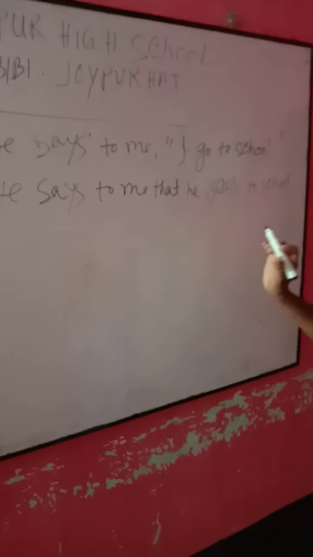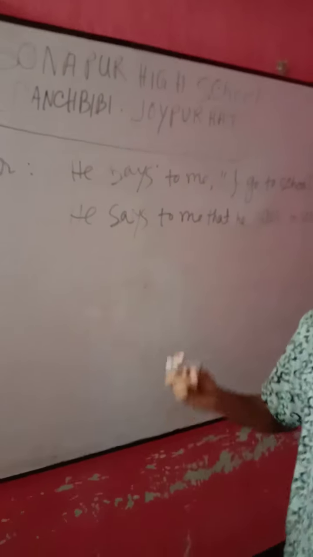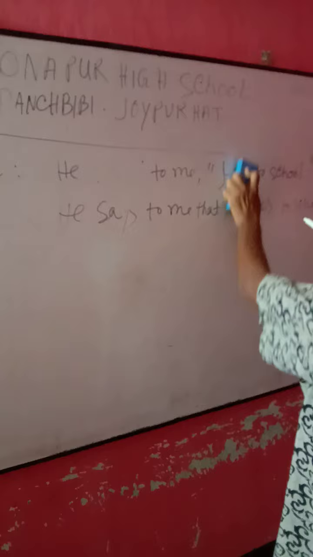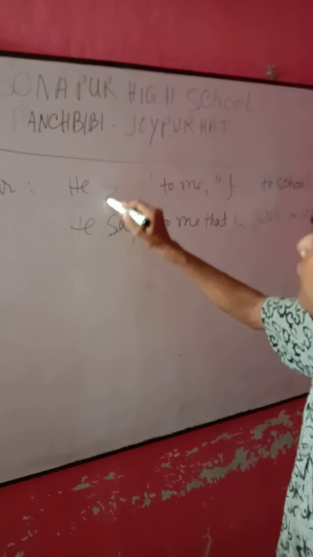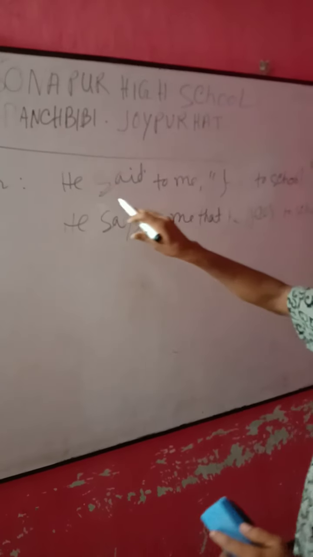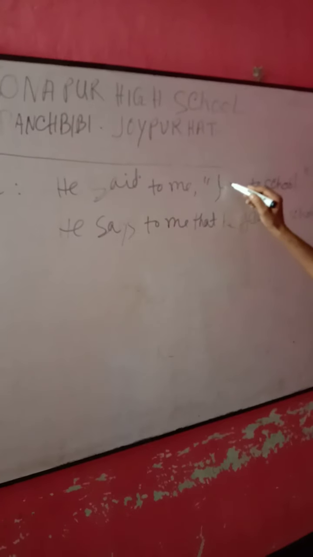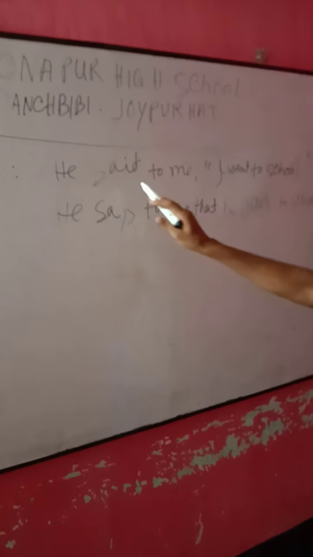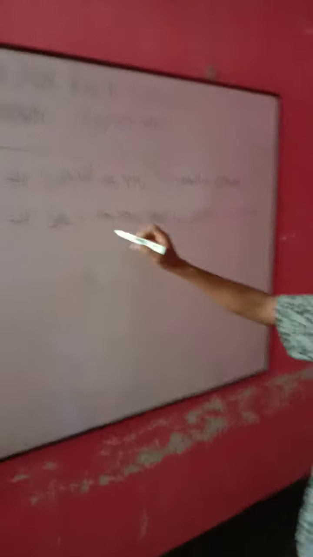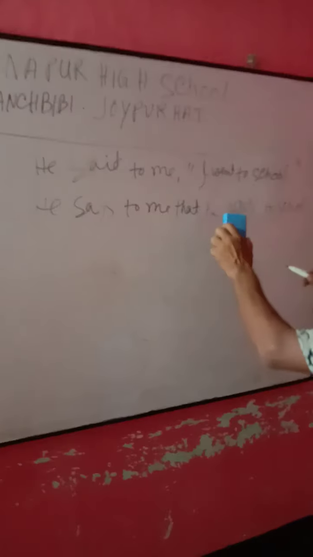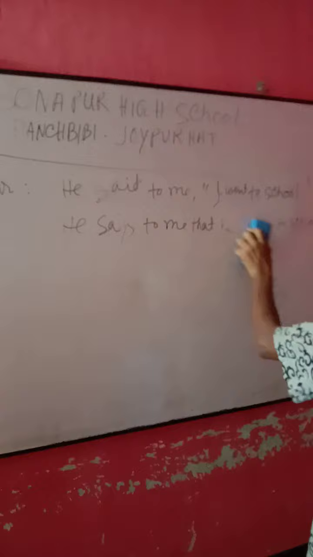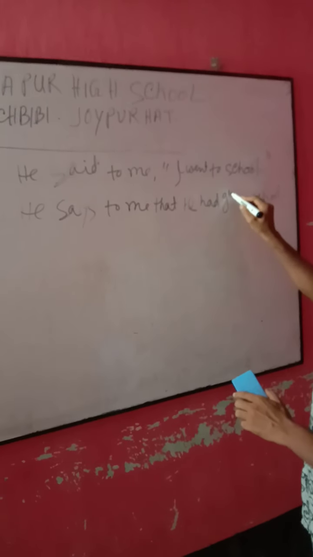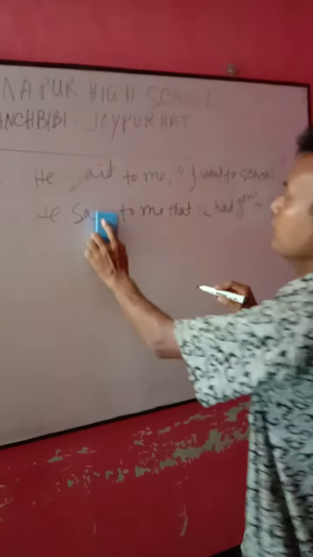Is it clear? And remember again, if there is past and there is past, look, said is past, and here is past too. If there is past to past, then it will be past perfect tense, like he had done.